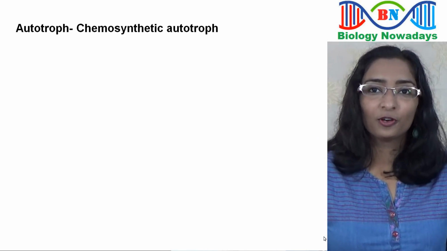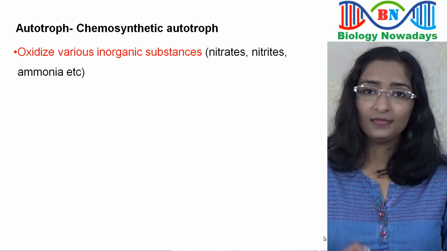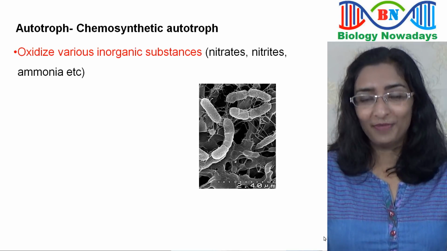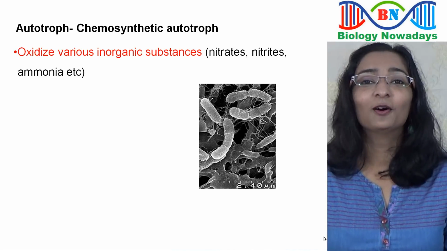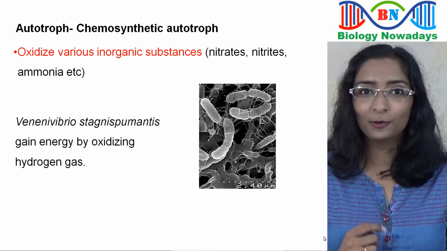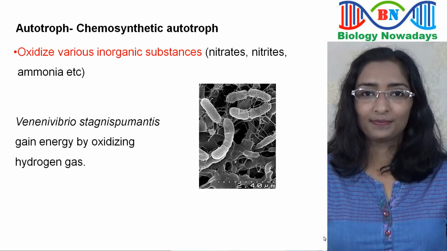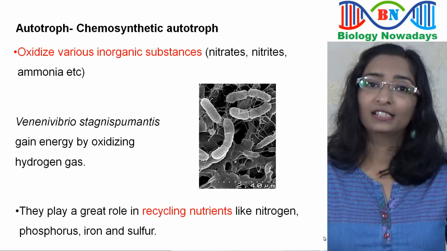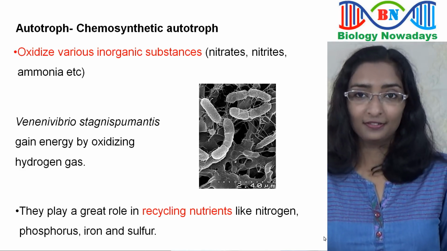The chemosynthetic autotrophs oxidize various inorganic substances to derive energy. For example, these bacteria, can you tell me which group of bacteria they belong to based on the shape? Yes, you guessed it right. They belong to the Vibrio group. So these bacteria, Vibrio stagnus spumantis, gain energy by oxidizing hydrogen gas. The chemosynthetic autotroph group of bacteria play a great role in recycling nutrients like nitrogen, phosphorus, iron and sulfur.